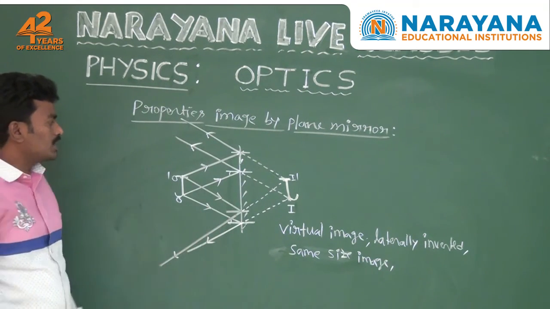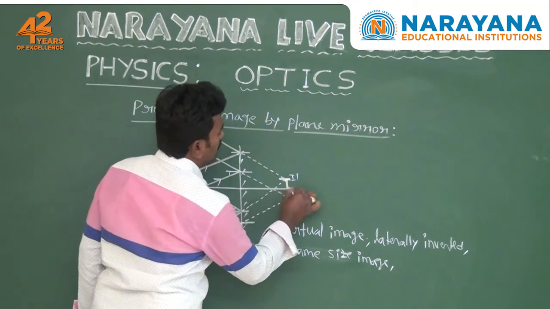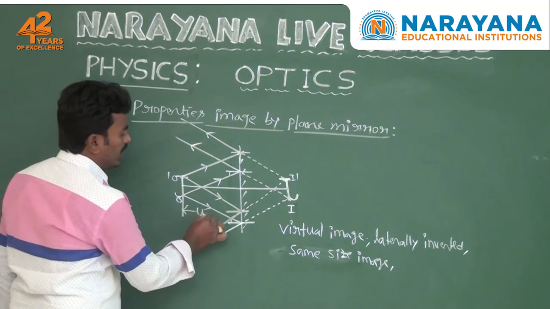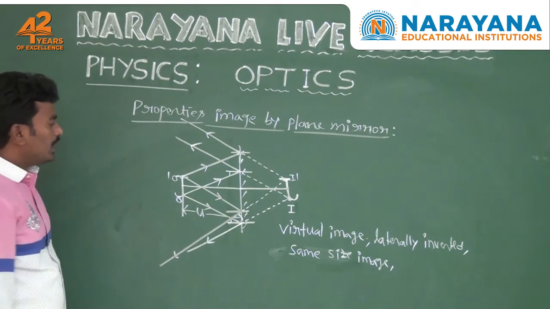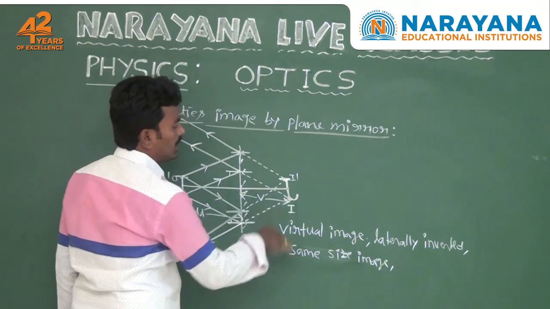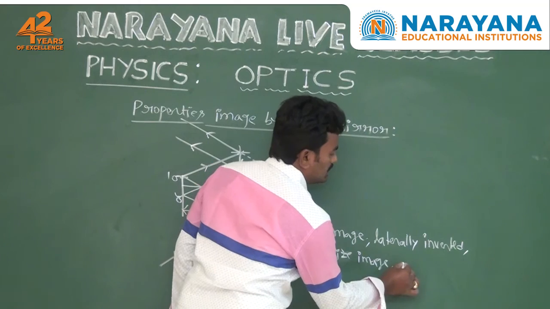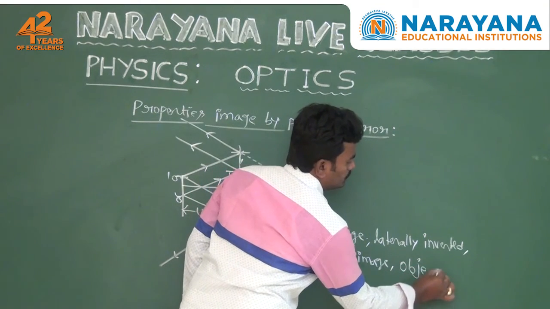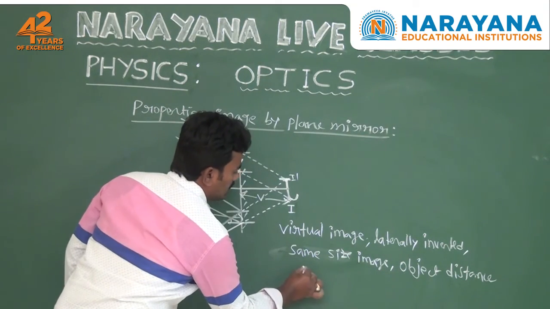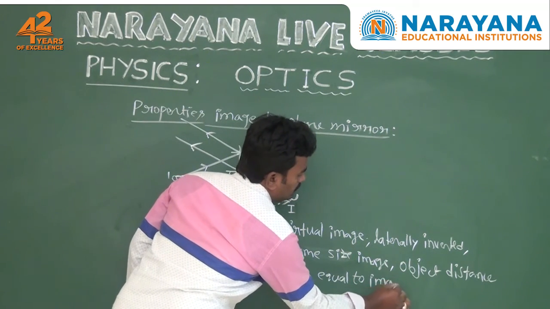In this case you also observe that the distance between the object and the mirror is equal to the distance between the mirror and the image. Here the distance between the object and the mirror is denoted as u, where u means object distance, and the distance between the mirror and the image is denoted as v. This is the image distance. So in plane mirror you also observe that the object distance is equal to the image distance.